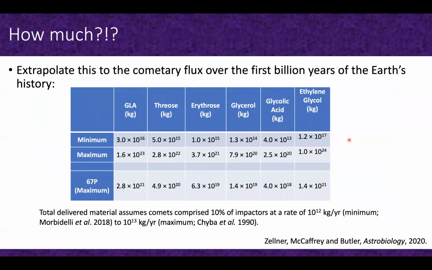That doesn't help us too much. We have detections of a few comets. And so if we extrapolate this to the cometary flux of the first billion years of the Earth's history, again, we can see that, thinking about, as Stephen said, contaminating the early Earth with our organic molecules, we could have delivered quite a large amount of reactive organic carbon to the surface of the Earth.